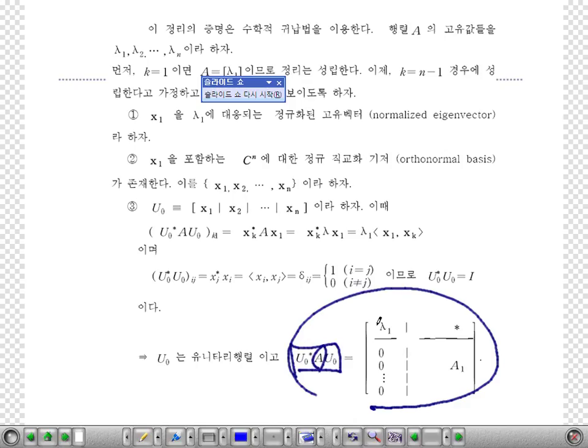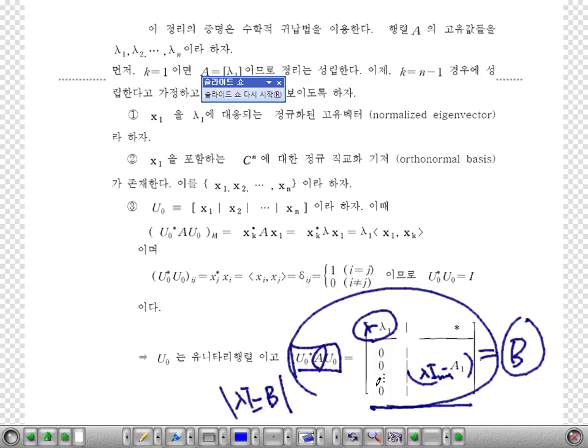So think about this. Let's say this is some matrix B. Lambda I minus B, determinant. Then as you see here, we have lambda minus lambda 1 here, and here lambda I n minus 1 minus A1, like this. So that is the characteristic polynomial of this matrix.